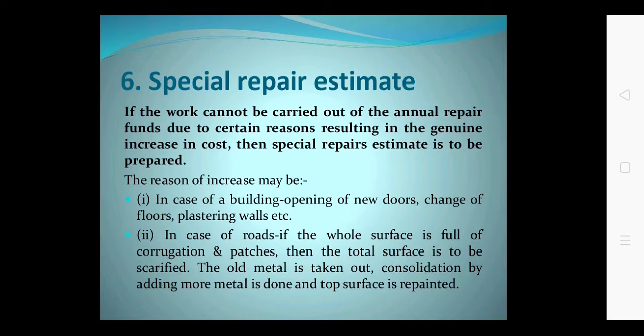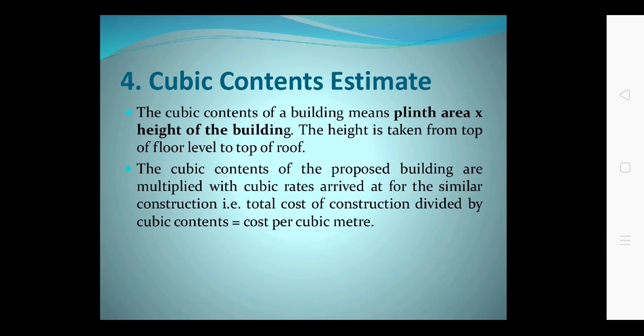For example, in a building: opening a new door, change of floor, plastering of walls. In case of roads, if the whole surface is full of corrugation and patches, then special repair work is needed. That also comes under renovation work. You can do the renovation of a complete building.